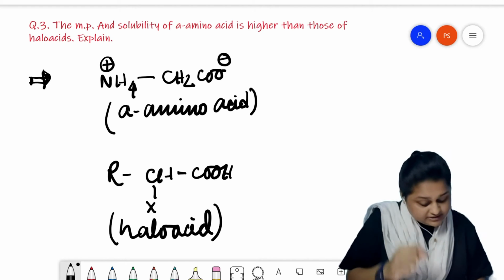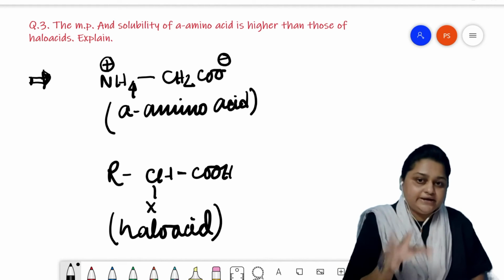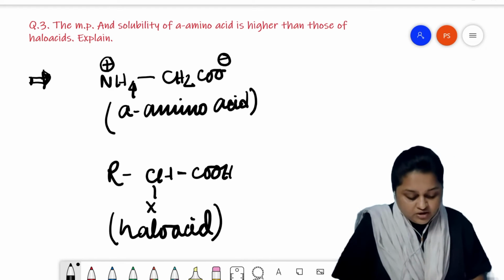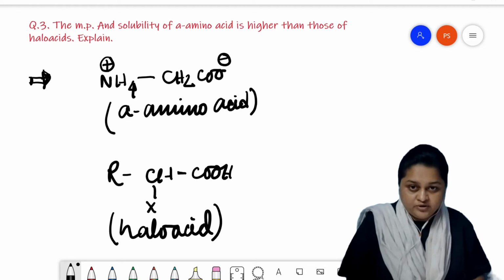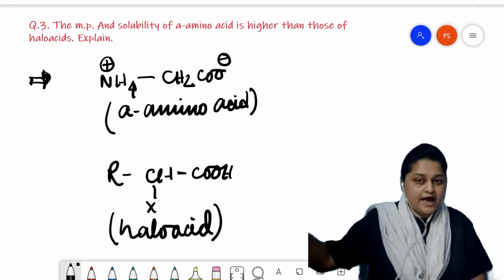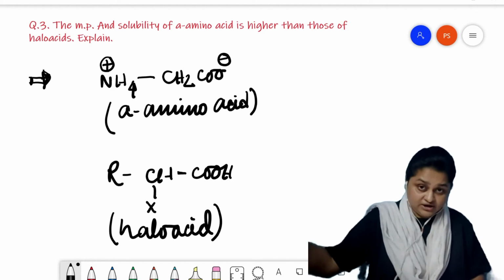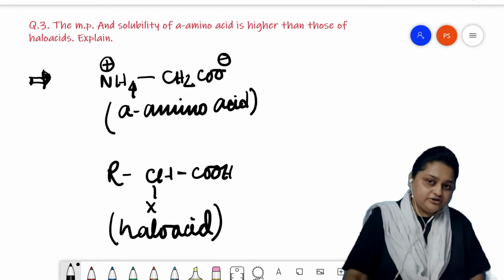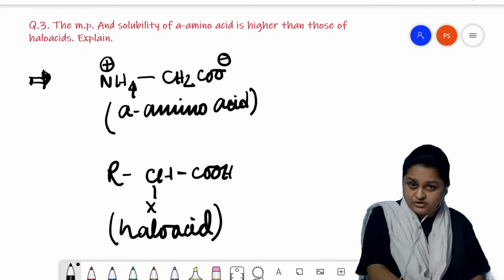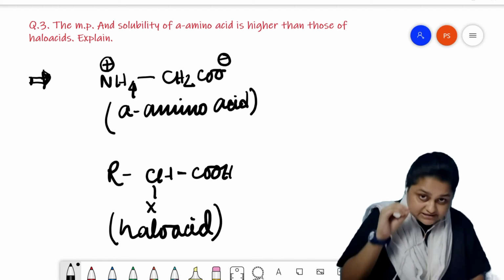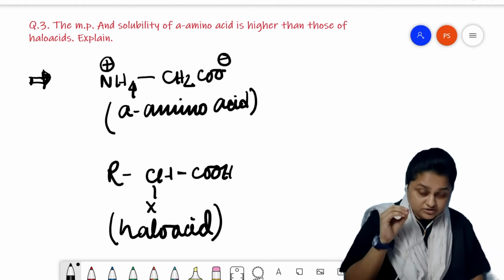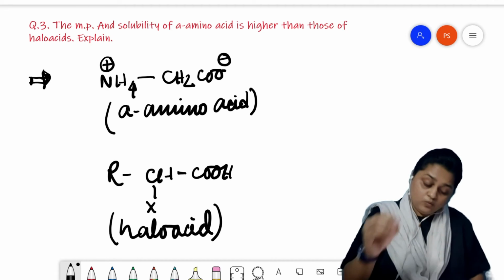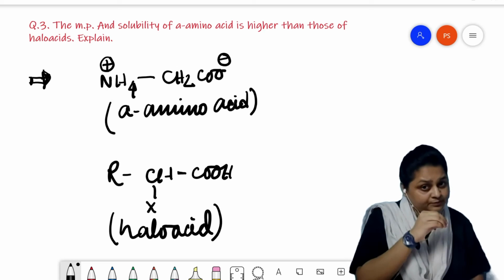The solubility factor depends on the interaction of the alpha amino acid with the water molecule. Both ends of the alpha amino acid, that is the carboxylate and the amine end, form hydrogen bonding with the water molecule. As a result, an extensively high amount of strong hydrogen bonding is created when alpha amino acid dissolves in water.